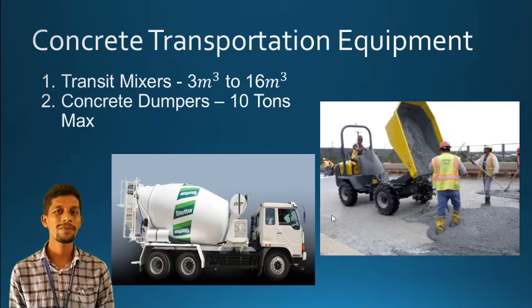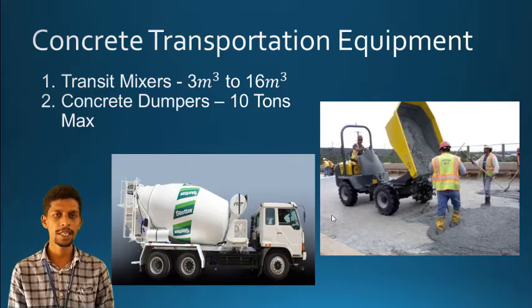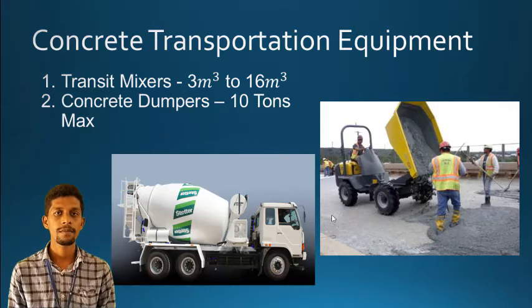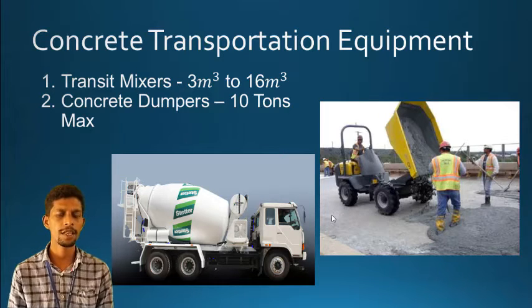So the capacity of the transit mixer varies between 3 meter cube minimum to the maximum of 16 meter cube. That means it can transport a minimum concrete of 3 meter cube and up to a maximum of 16 meter cube. The ready mix plants mostly contain these transit mixers at their location, because they will mix the concrete at their own location and they have to transport it to the client. So the transit mixers you can see at ready mix plants, right?